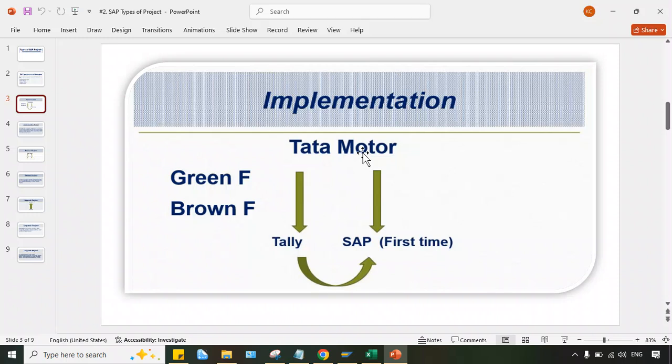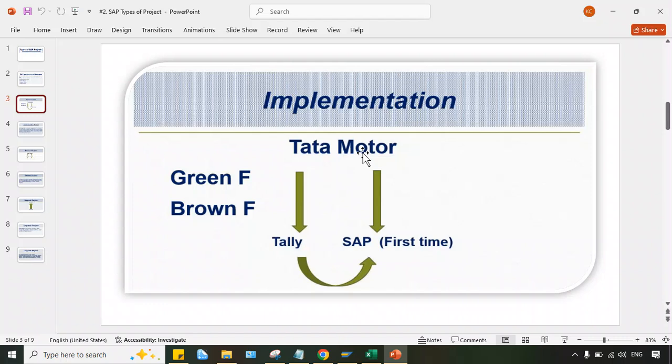When SAP is to be implemented in Tata Motor, who will implement it? Of course, Tata Motor will invite certain IT companies, maybe IBM, Accenture, Wipro, Infosys. Let's suppose this project is given to IBM.